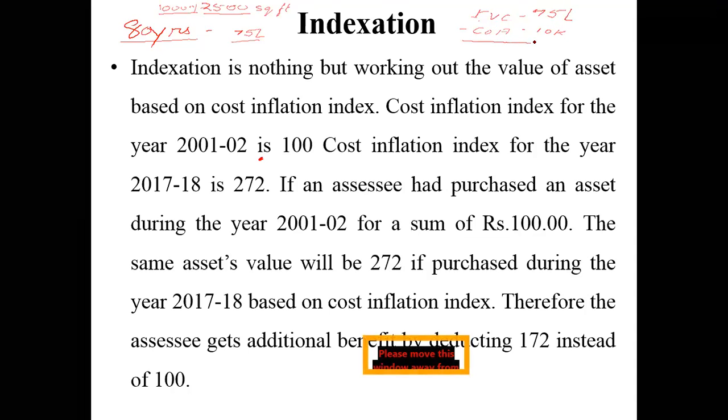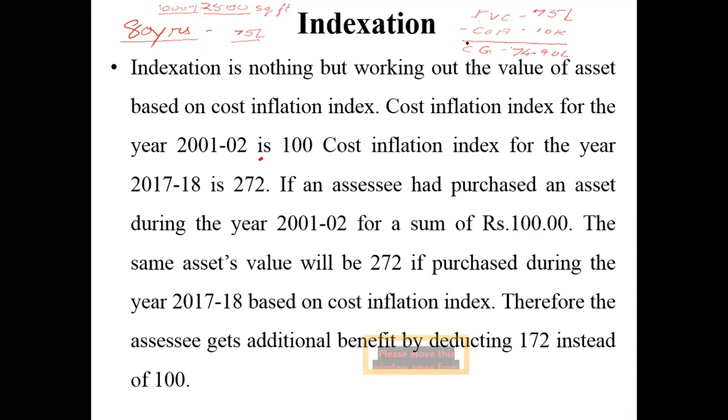That means what would be my capital gain? My capital gain would ideally become 74 lakhs 90,000. 74.9 lakhs would be my capital gain.